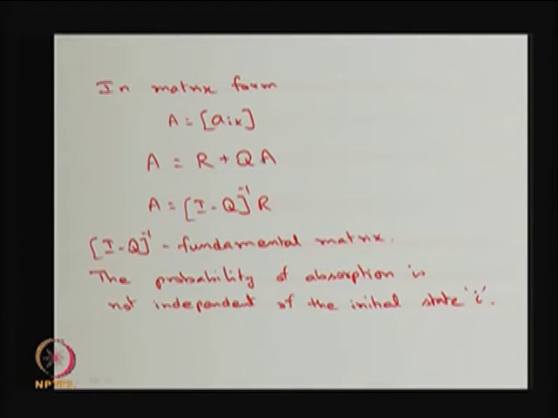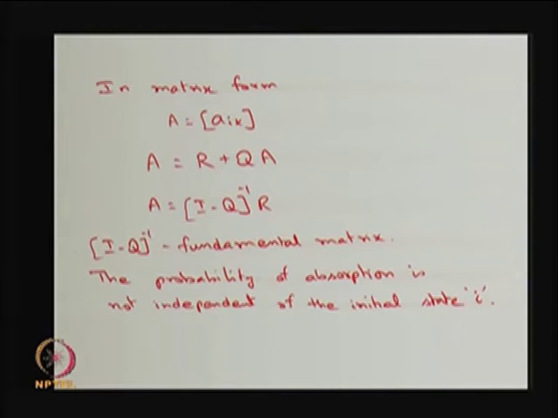So, I can do the simplification. I get the A matrix equal to (I minus Q) inverse R, and here this (I minus Q) inverse is nothing but the fundamental matrix. So, once you are able to find the fundamental matrix, multiply by the R matrix, that will give the probability of absorption starting from the transient state and reaching the absorbing state.